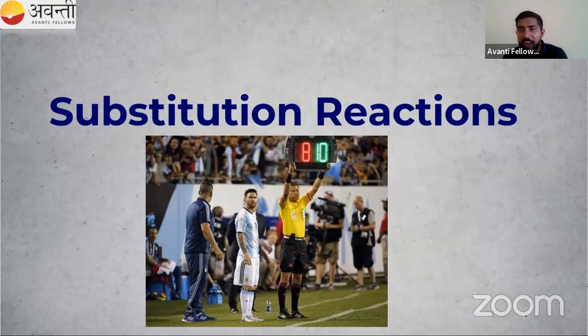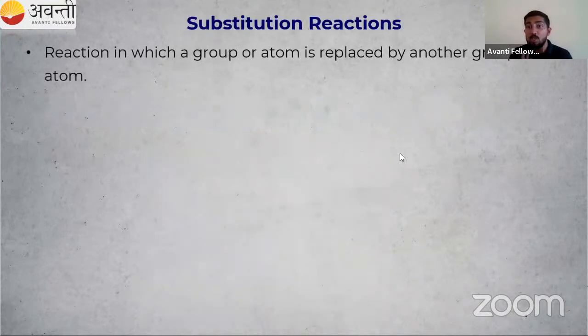So substitution reaction. What is substitution? Someone should go, someone should come. That is substitution reaction. So the definition for substitution reaction: a reaction in which a group or atom is replaced by another group or atom. So Messi is replacing our Di Maria. That is substitution reaction.